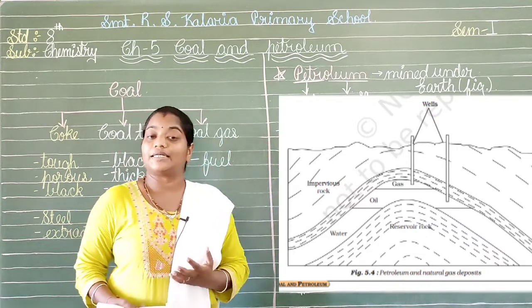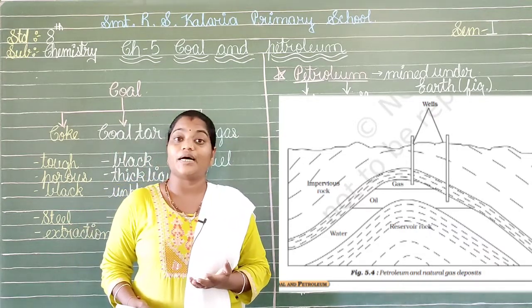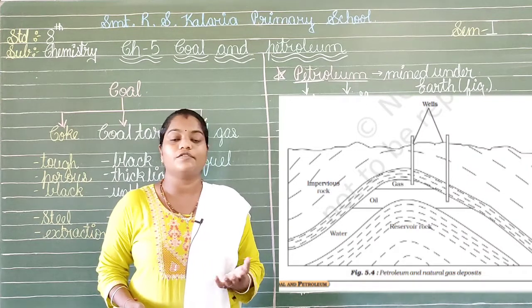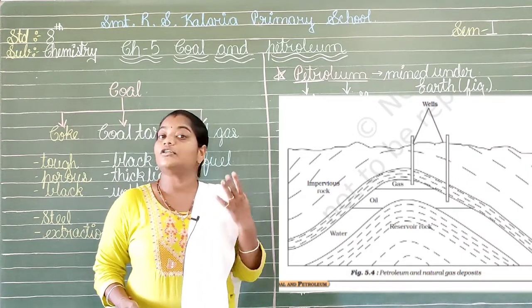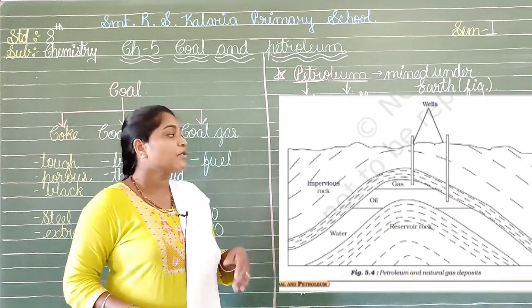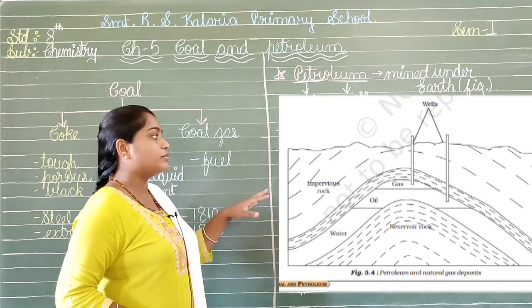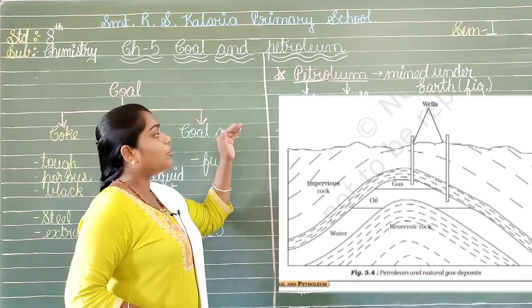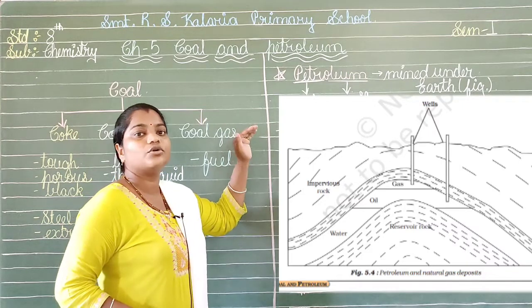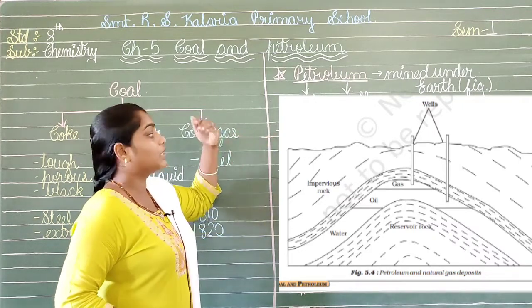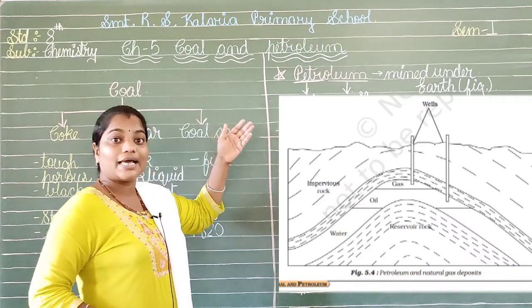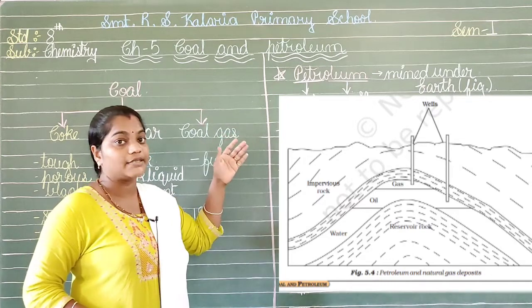As we know, the density of the oil is lighter in comparison to the density of the water, so it is going to float on the water's layer. The water is going to be downwards, but the oil, being lighter in weight, is going to float over it, and on top of that we have the gas. Yes, this is the natural gas we have.